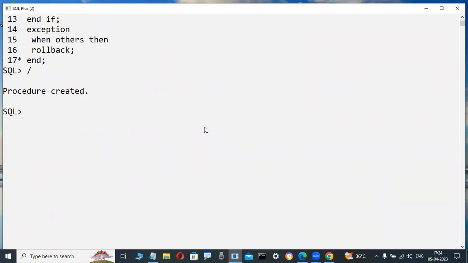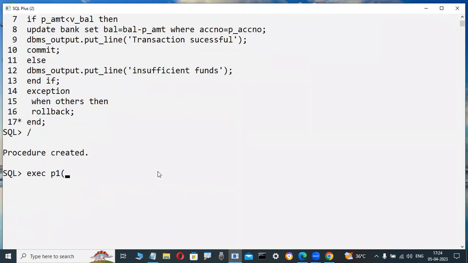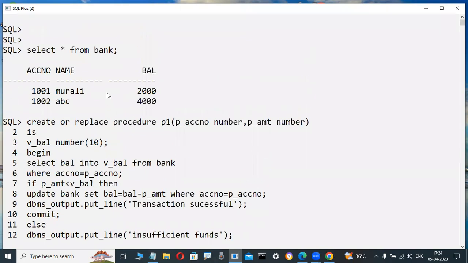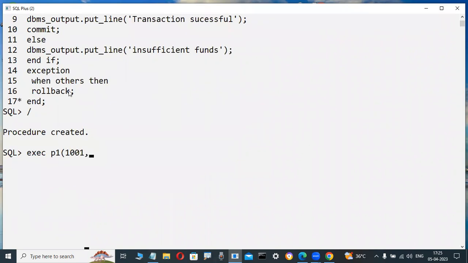Suppose I am testing. Here, ATM cards are not there, so programmatically I am testing. Suppose I'm checking, p1 is a procedure I am using. Now I pass the account number and amount. Suppose my account number is 1001, in this bank table, for example. Now I try to withdraw 9,000 rupees.